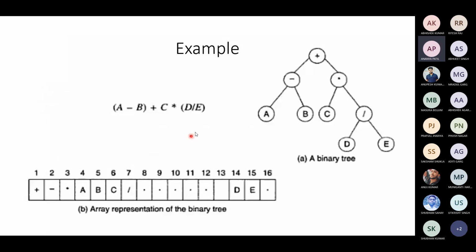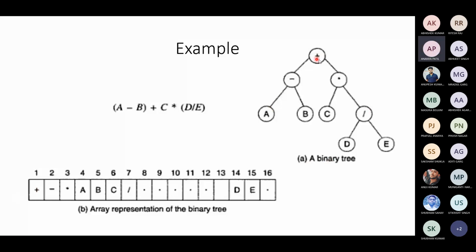Assume that this is your expression, and you are storing this expression in the form of a tree. Let us assume that plus is stored here, minus with A, B, multiplication with C, then division with D, E. This is a binary tree. Now the root plus is stored at the first position.